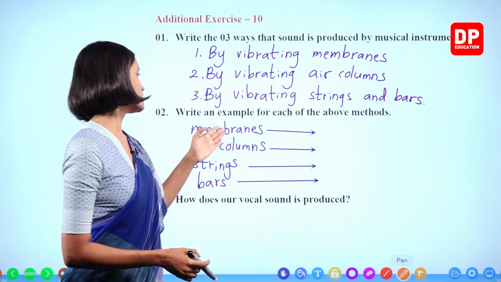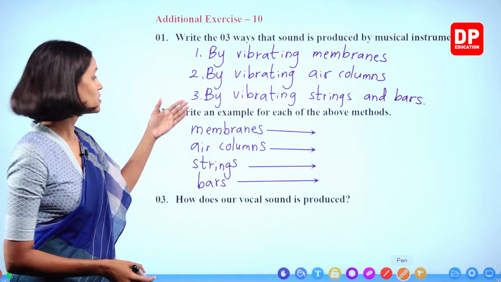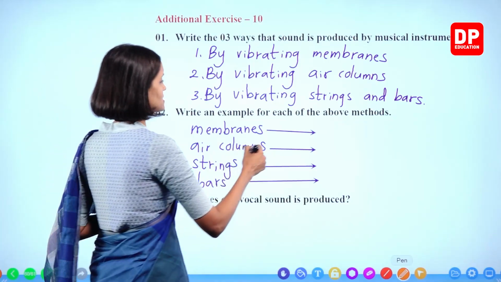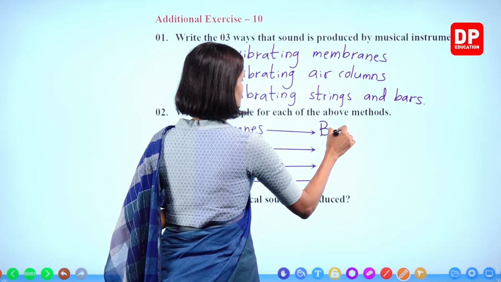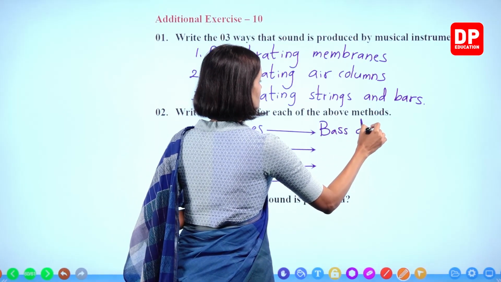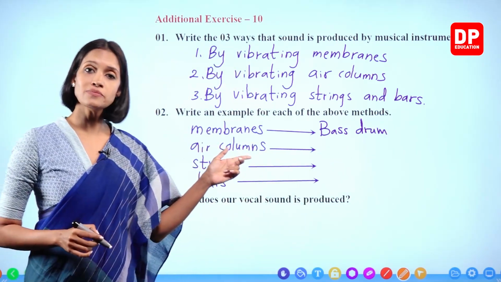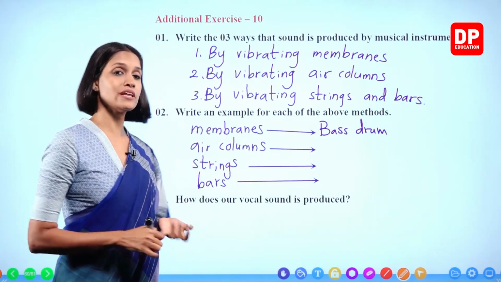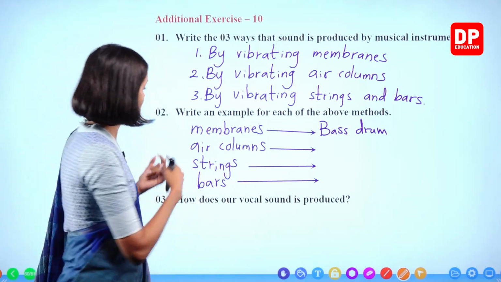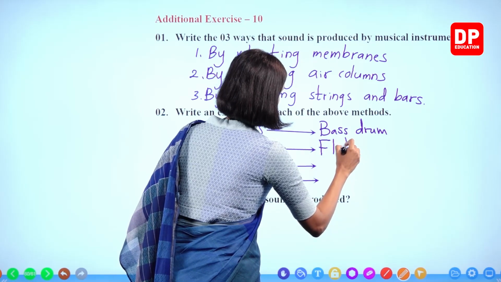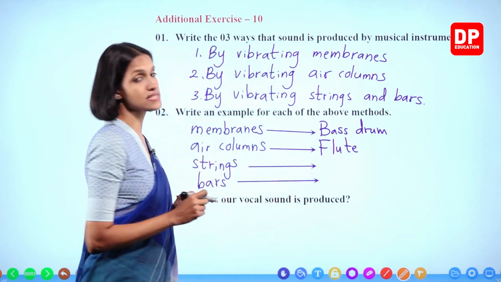Example for an instrument that produces sound by vibrating membranes. We can write the name of any drum. Let's write bass drum. By vibrating air columns, we can write the names of instruments like flute, clarinet, saxophone. Strings.